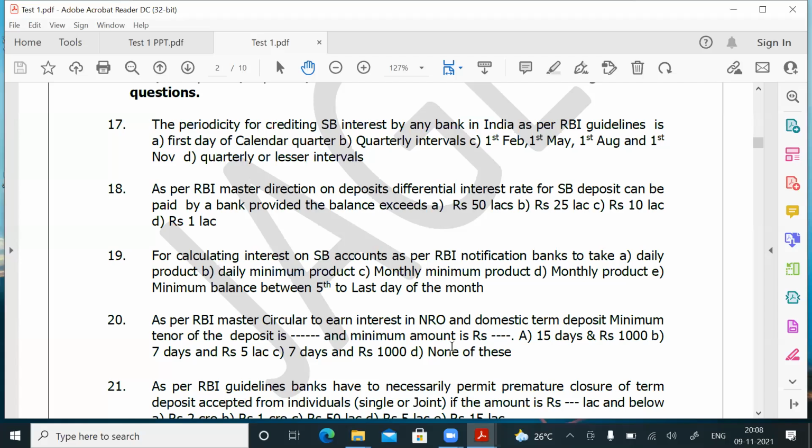So the question is, as per RBI Master Circular, to earn interest on NRO and domestic term deposits, the minimum tenor of the deposit is dash and dash. The correct answer is that the minimum tenor should be 7 days and the minimum amount is at the discretion of the bank. That option is not given to you, so you have to tick D, none of these. When none of these is the answer you are ticking, you should know the correct answer. So for question number 20, the answer is D.